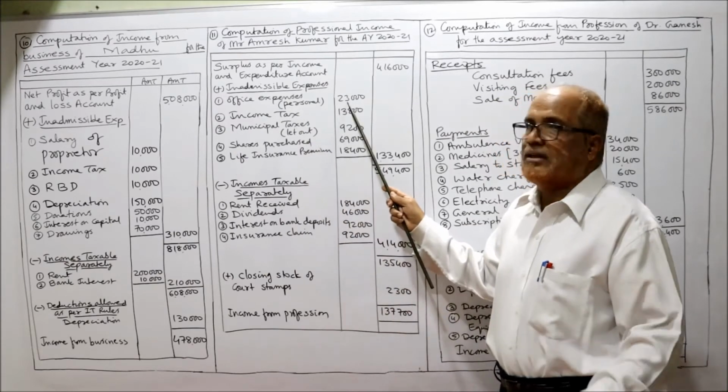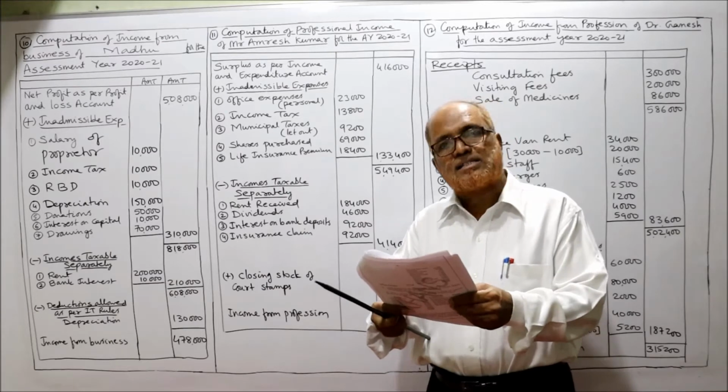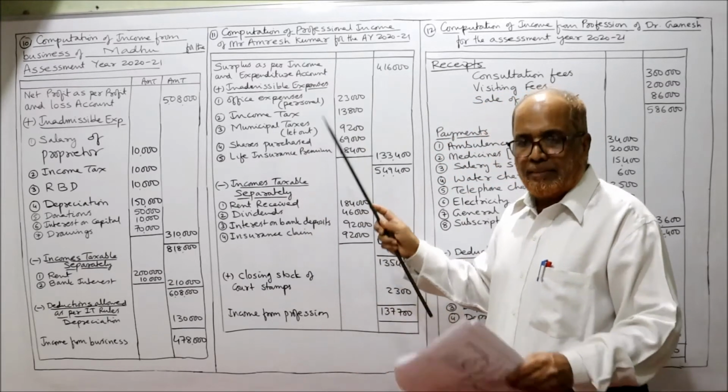Office expense personal 23,000. Next, salaries to staff allowed. Court fees and stamps allowed. Income tax disallowed.